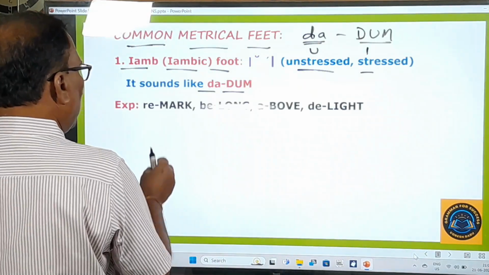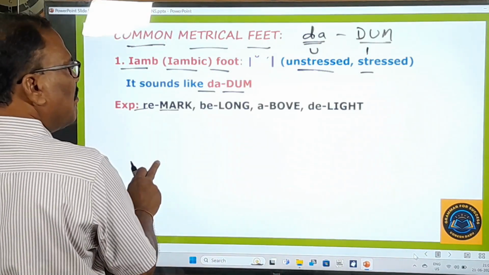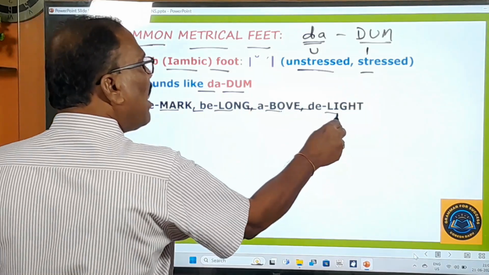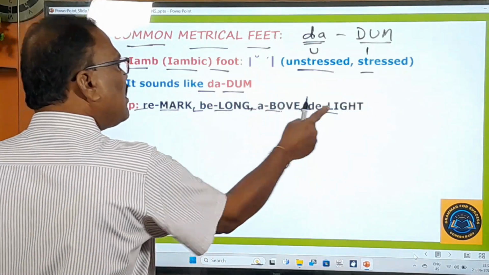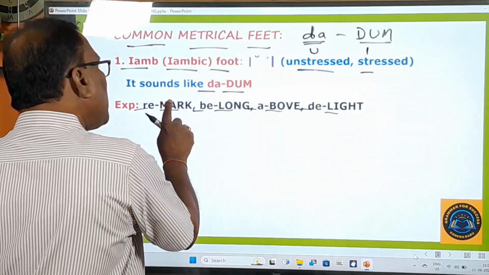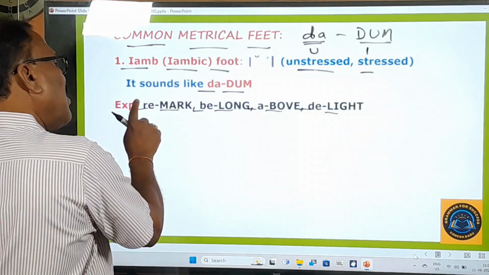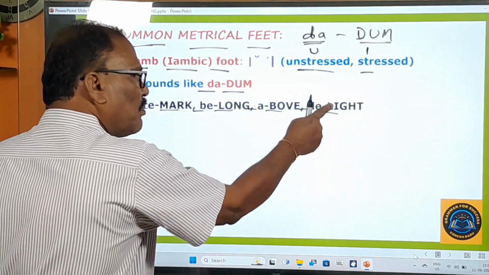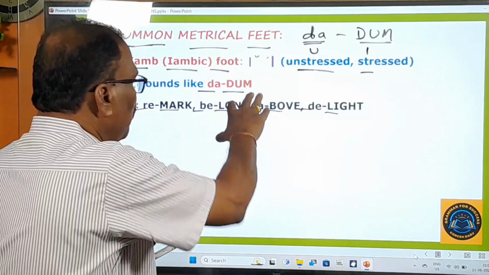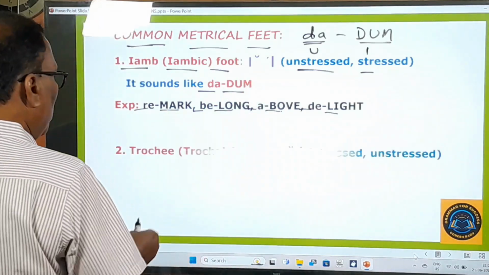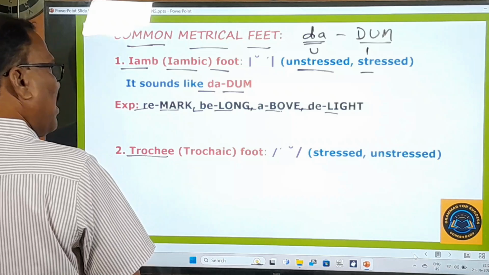And here some words I'll give you: remark, belong, above, delight. So these capital letter syllables are stressed. This is a stressed syllable, this is an unstressed syllable. Da-dhum, da-dhum, da-dhum, da-dhum. So it's like that. The foot will give this kind of sound. Okay, right.